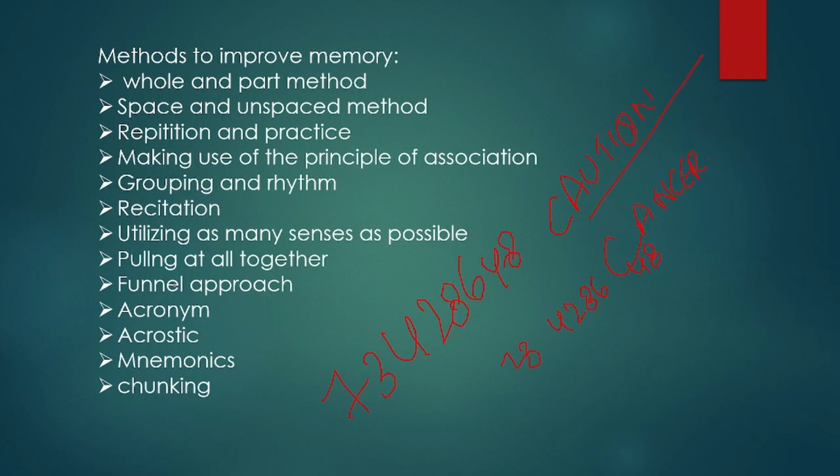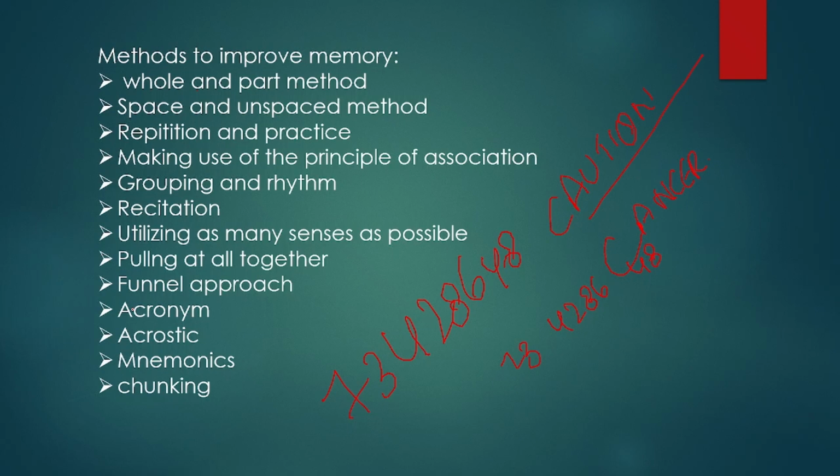Funnel approach in the sense, we need to understand the general concept first, what the basic demand is, and depend on that. If we understand the general concept in detail, it makes more sense. Then acronym. For example, in order to memorize the parts of the computer, keyboard, mouse, CPU, everything was there.